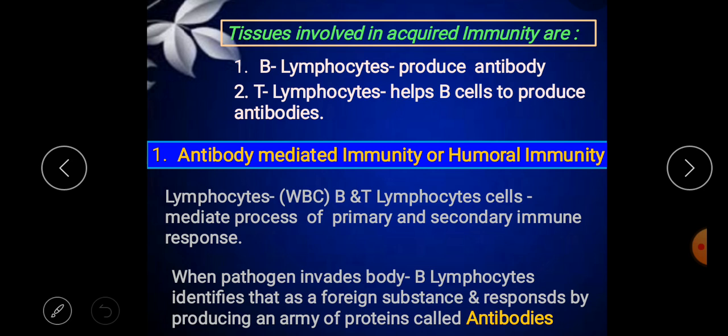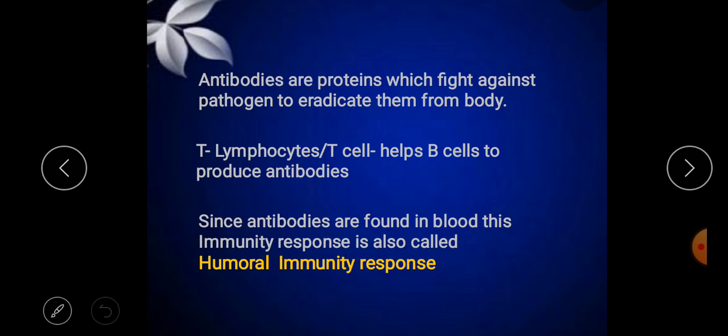Antibodies are the proteins which fight against that pathogen to eradicate it from the body. The T lymphocytes help the B lymphocyte cells to produce antibodies. Since the antibodies are found in the blood, this immune response is called the humoral immunity response.